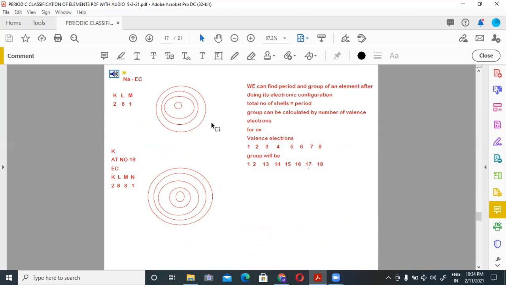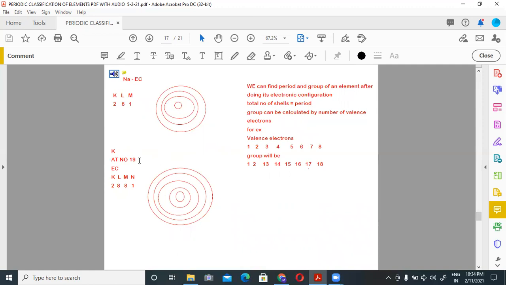You can see here sodium. Electronic configuration of sodium is 2 8 1. First 2 electrons enter the K shell, next 8 electrons enter the L shell, next 1 electron enters the M shell. So this is the nucleus, this is the K shell, this is the L shell, this is the M shell. Again size increases.